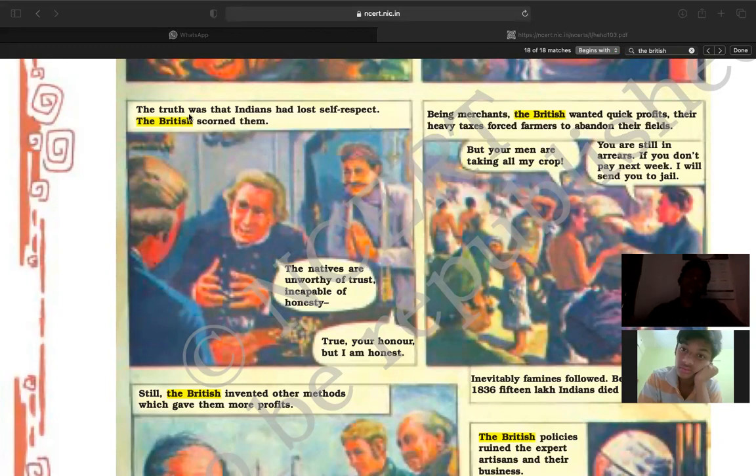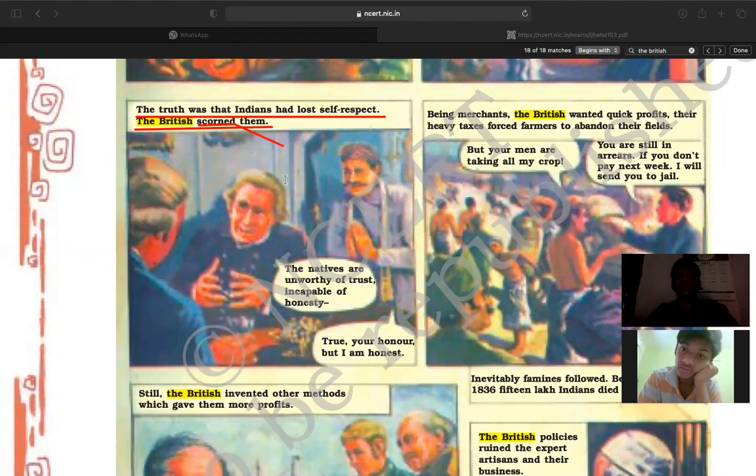The truth was that Indians had lost self-respect. The British scorned them, right? What do you mean by scorned? The meaning of scorned is anger, and also threatened, or felt or expressed with contempt, right? If I am talking about scorn, what do you mean by scorn? The meaning of scorn is